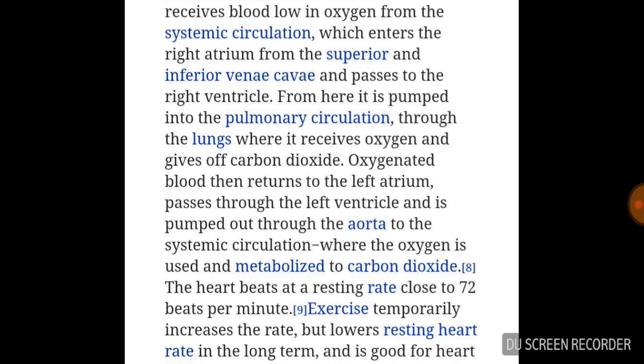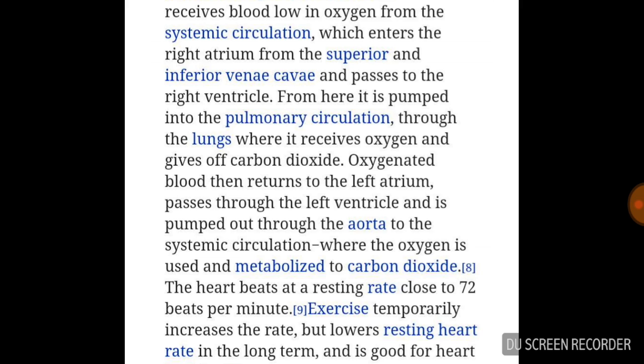The deoxygenated blood enters the right atrium from the superior and inferior vena cava. From the right atrium the blood goes through the right ventricle. From here it is pumped into the pulmonary circulation, and the deoxygenated blood goes to the lungs.